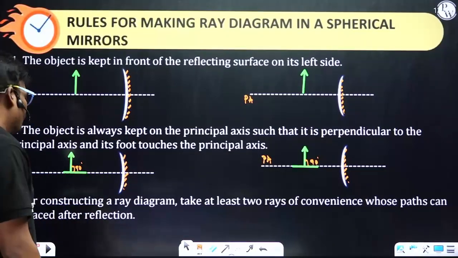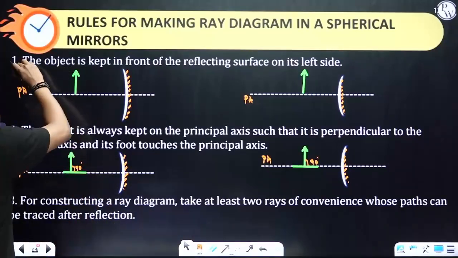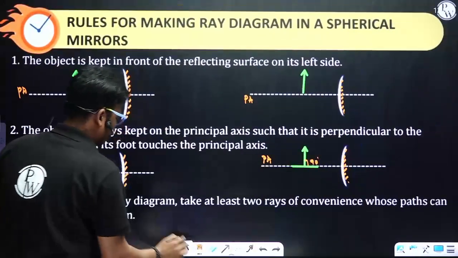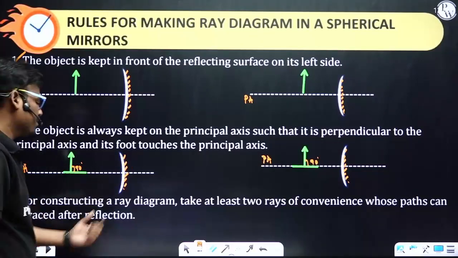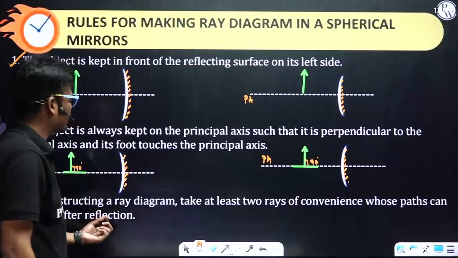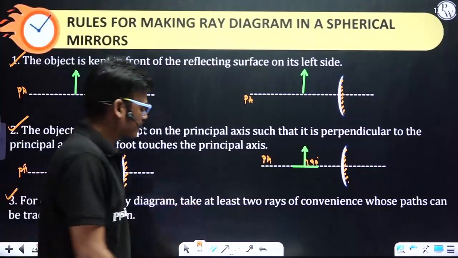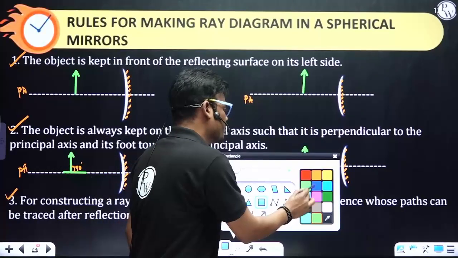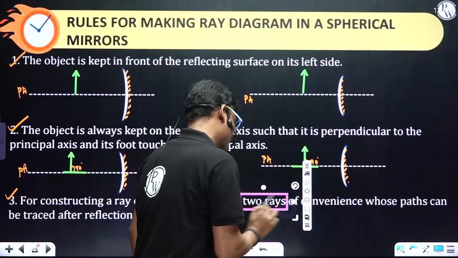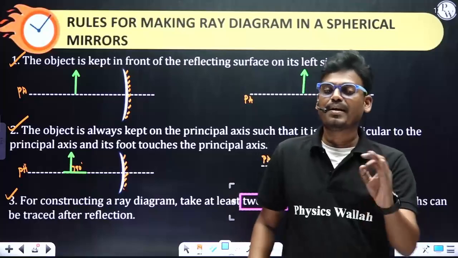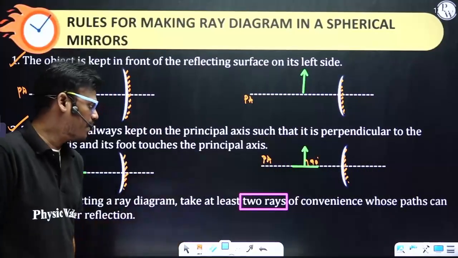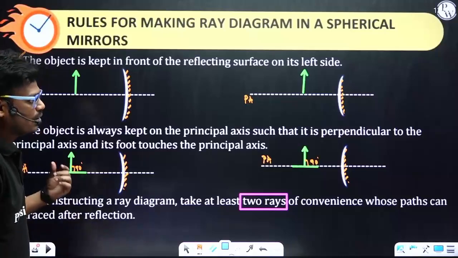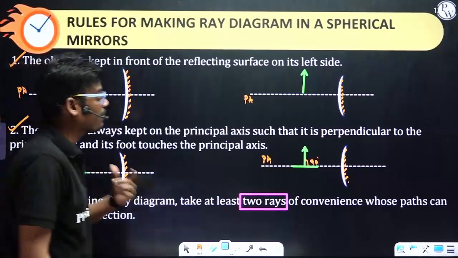Okay, now let's move to the third point. First point is done. Second point is also done. Third point: for constructing a ray diagram, take at least 2 rays. This is very important. Minimum 2 rays must be considered, for convenience, whose paths can be traced after reflection.